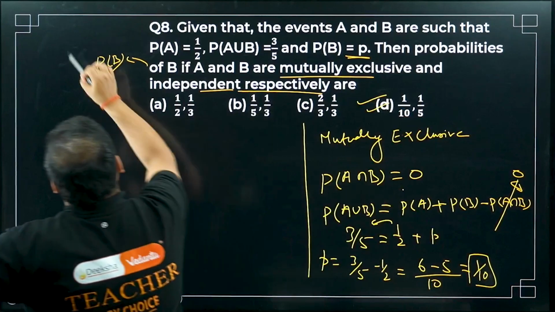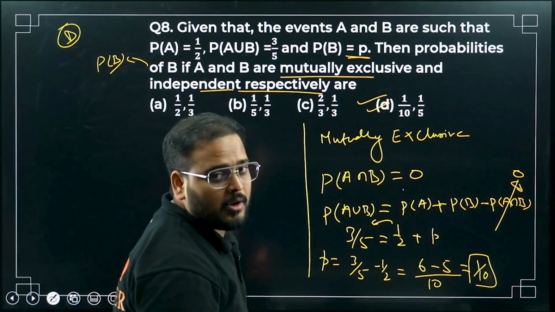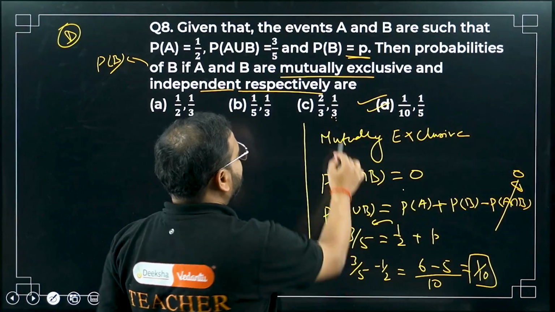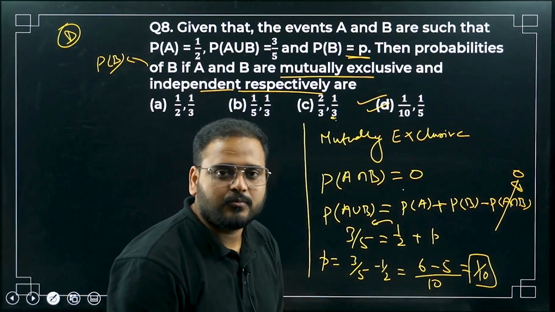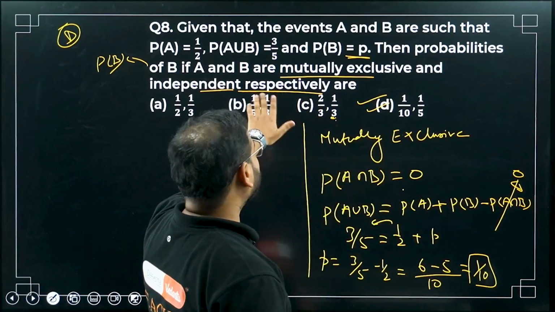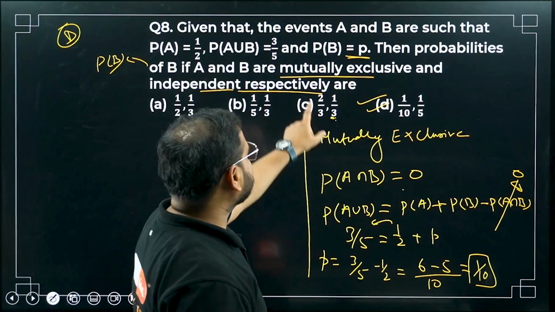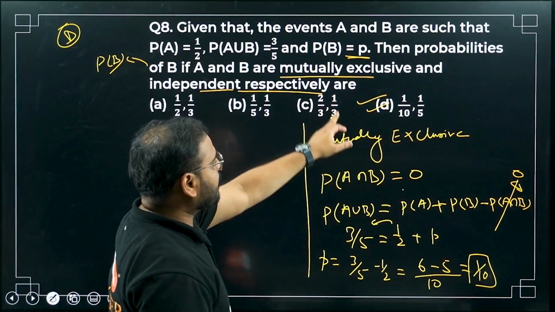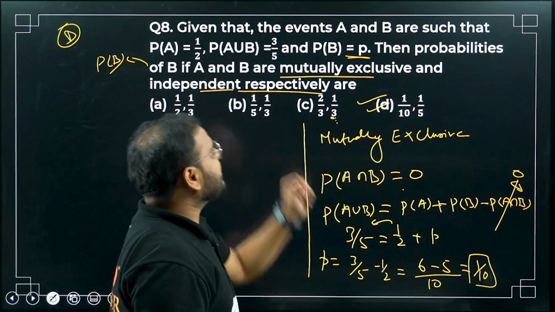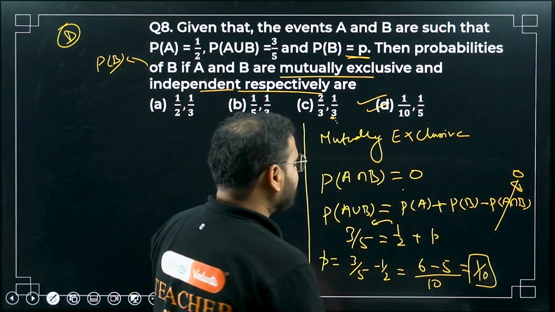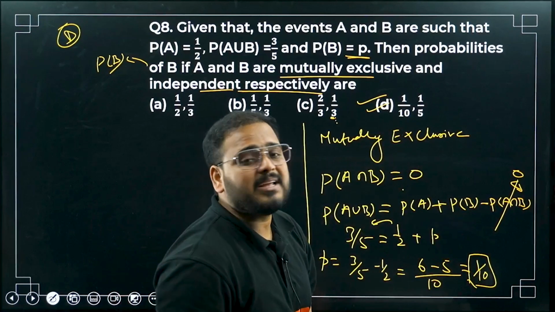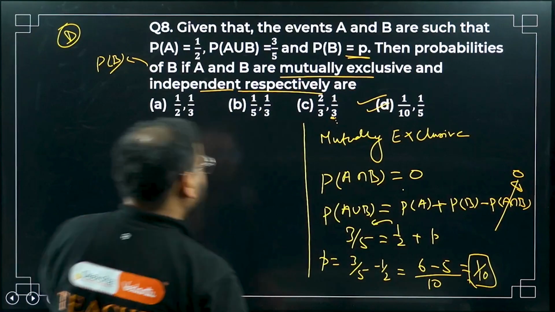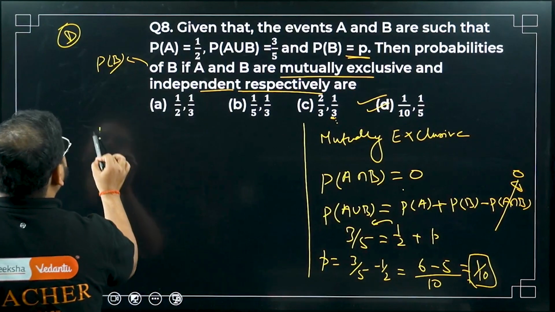I can move on from here, but will I? Of course not, sir. I will solve the second part also. I have one important thing to tell you over here. If you have, let's say, 1 by 10 given over here, will you take option C? No, sir, you'll still take option D. How come, sir? They've written the word respectively, which means in that order. What is the first thing coming? Mutually exclusive means, check here, for the first part the answer should be 1 by 10. Now the second part: if I write 1 by 10 as the second part, it means that is the answer for the independent events, which is not the case, right? We are getting the 1 by 10 value for mutually exclusive events. It means the first answer has to be 1 by 10 because they have asked in that order. Very, very important, okay.